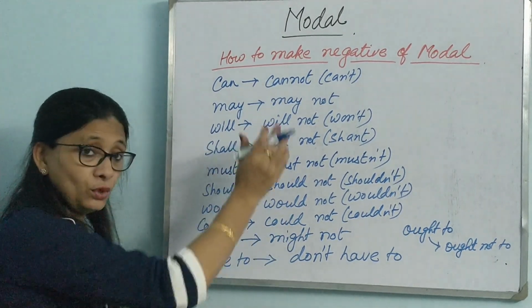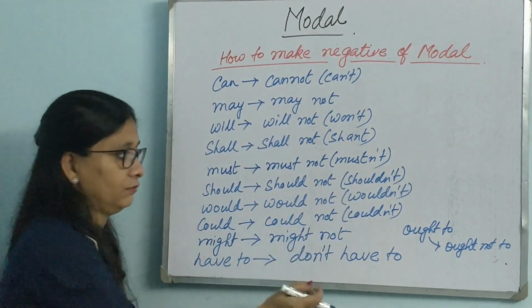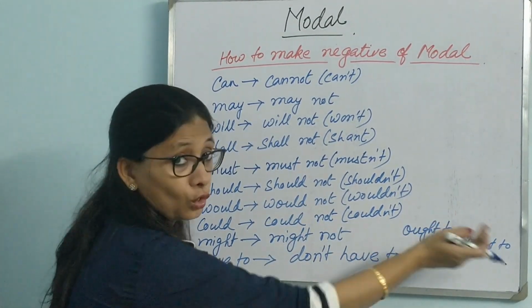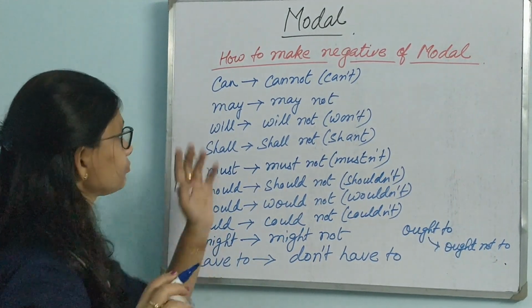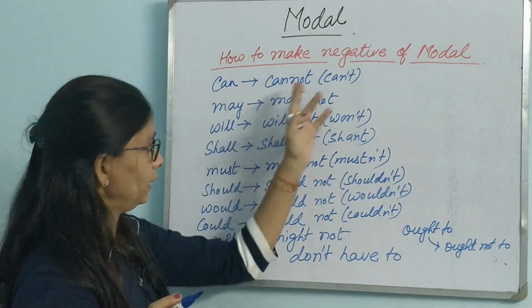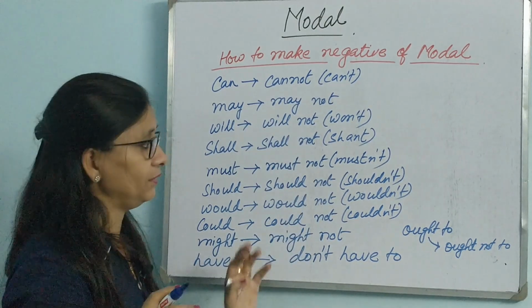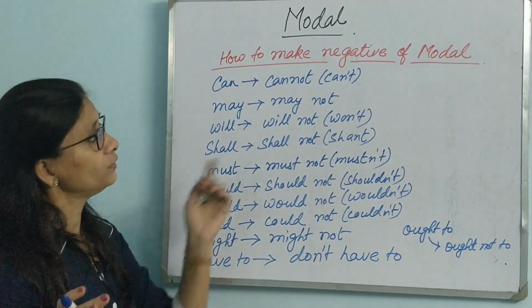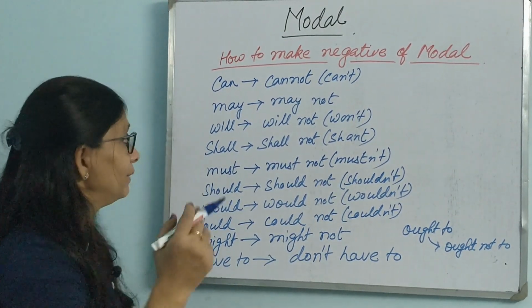The rest, all the modals, take not after themselves. Ought to, ought not to, as I discussed. Cannot is just one word, otherwise not is separately placed in all other modals. So this is all about modals. Let's take some examples.